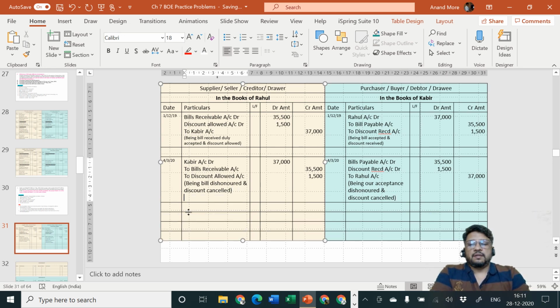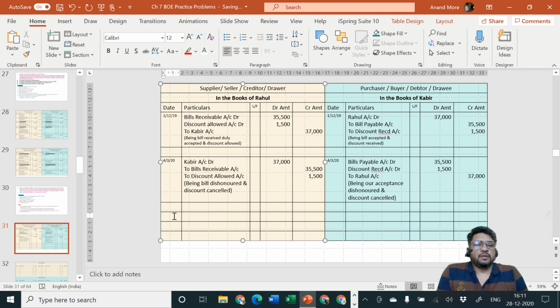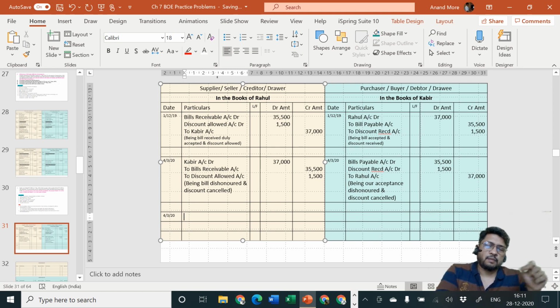Thereafter, this Mr. Rahul is not keeping quiet. Immediately he is going to the notary public and he is making payment of noting charges for the purpose of getting the bill noted. That means it will be recorded by the government authorized person in his register that this transaction took place, that Mr. Rahul demanded money and Kabir failed to pay the money. So in that case, Rahul is going to pay the noting charges. Rahul knows that he is paying cash. He is paying cash for what? Noting charges. But these noting charges are not because of mistake of Rahul.